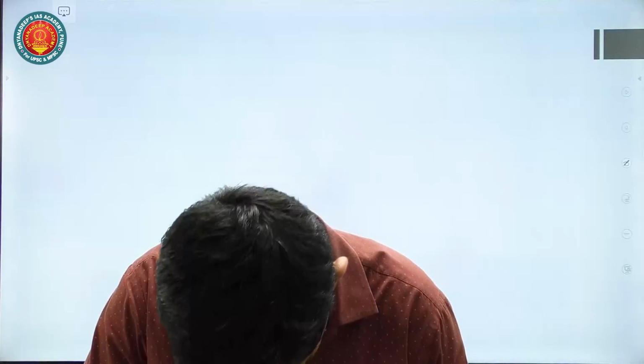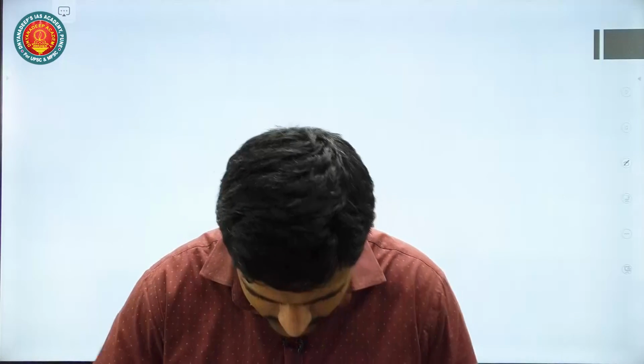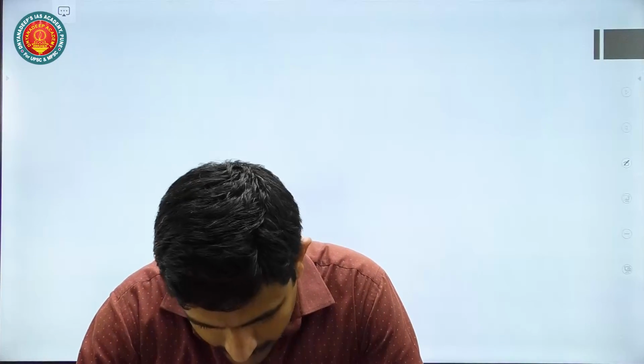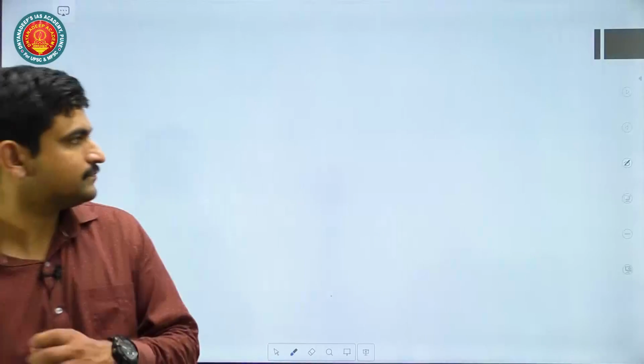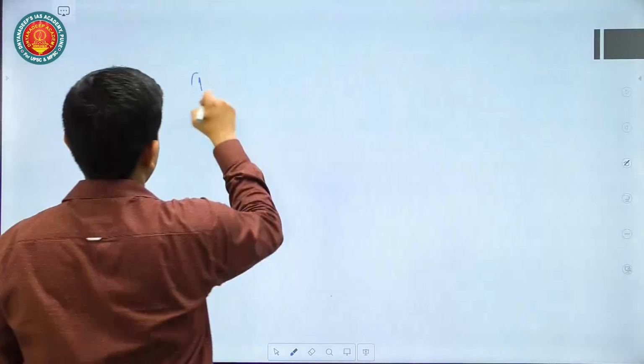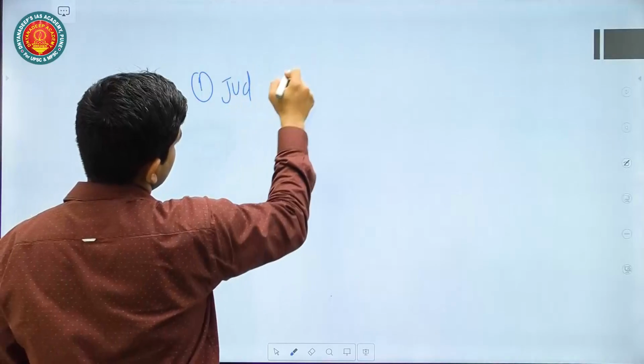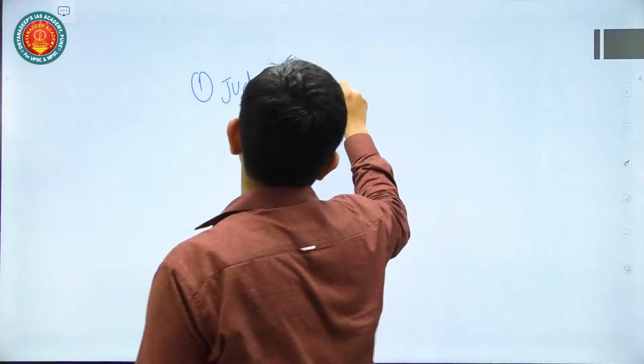Now let us see another thing. The last question of this session is: what is judicial activism? Then critically analyze the role of judicial activism in Indian democracy. Very simple question. What is judicial activism?